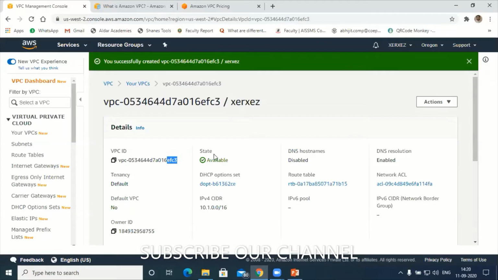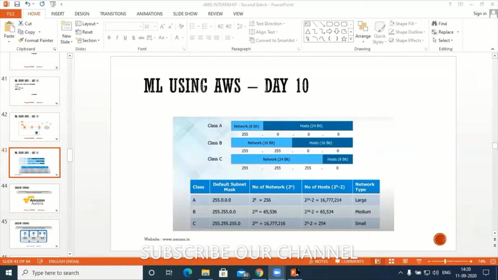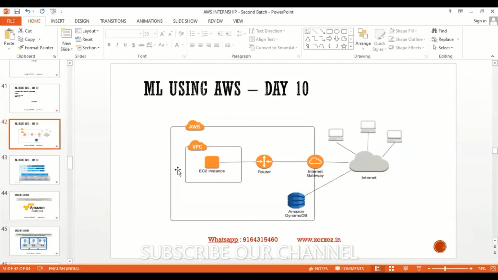Next, let's go to the architecture. Hope you can see my architecture. So till now, under the AWS public cloud, I have created my private cloud called VPC. And what is the ID of that VPC?